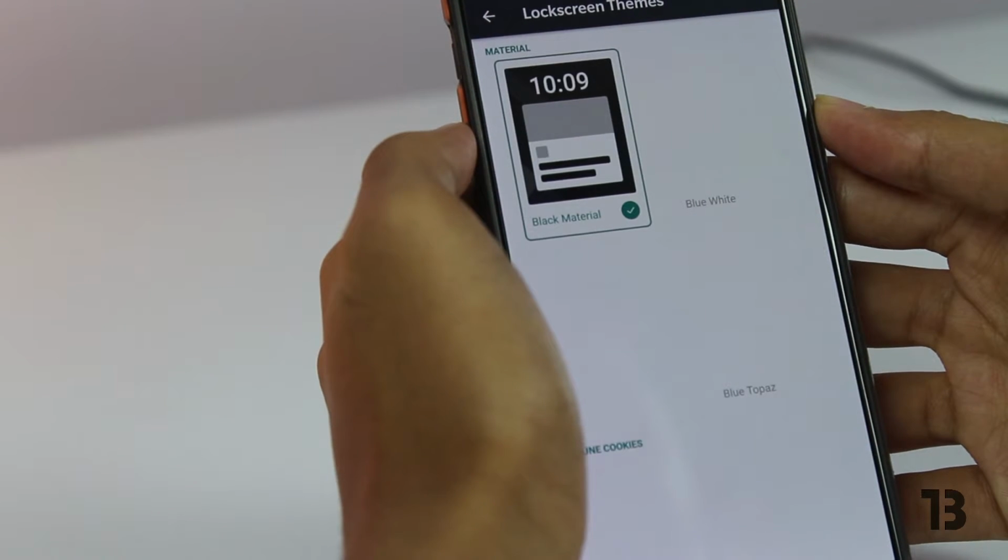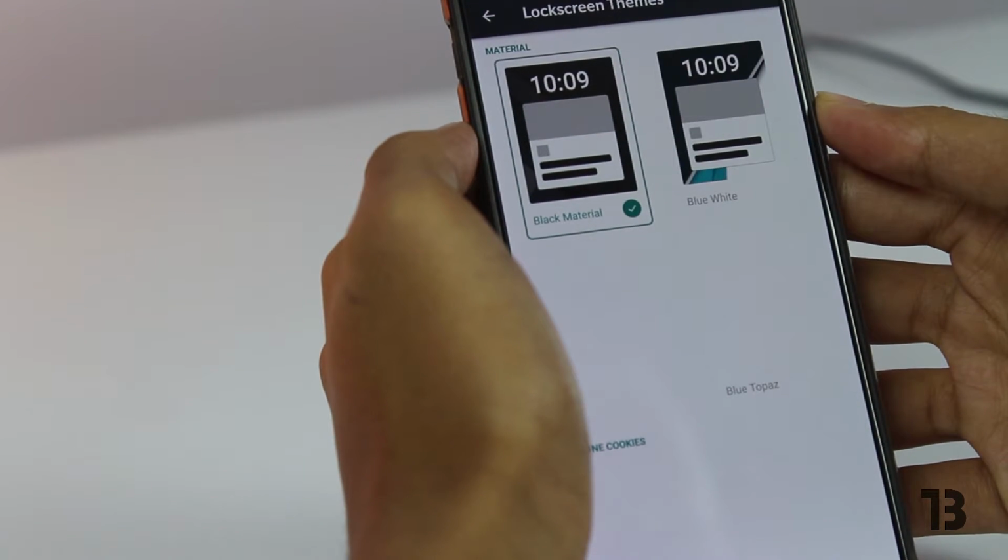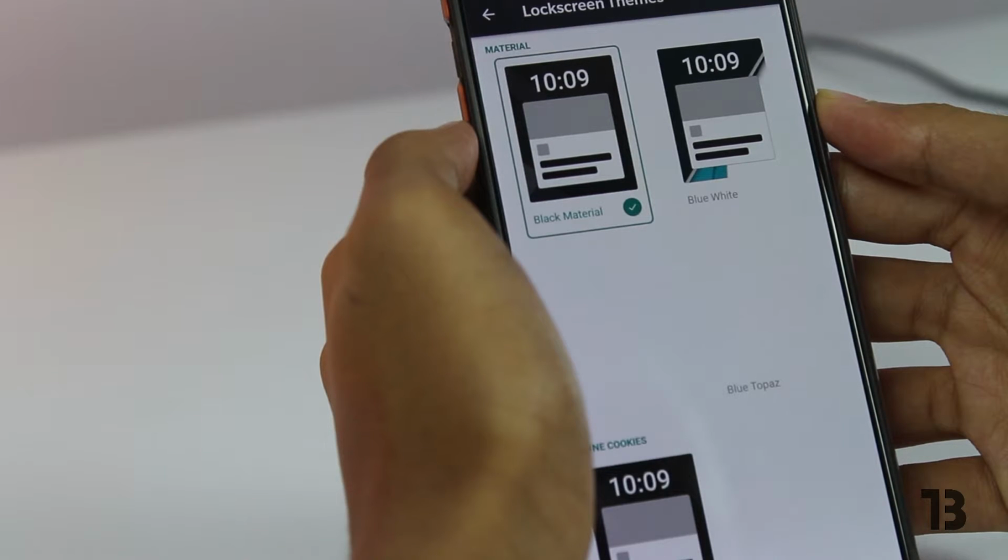So if you are those money freaks, then don't worry. This is a perfect app for you.